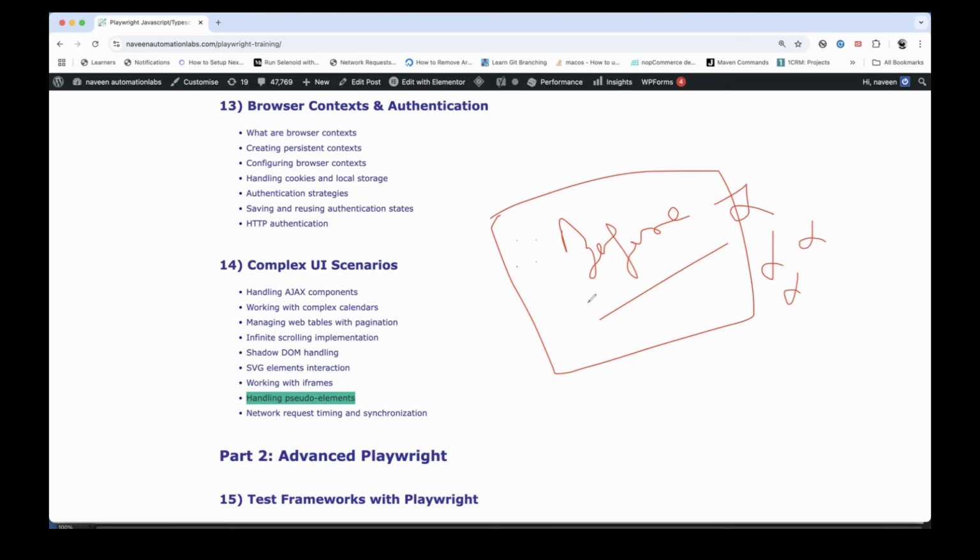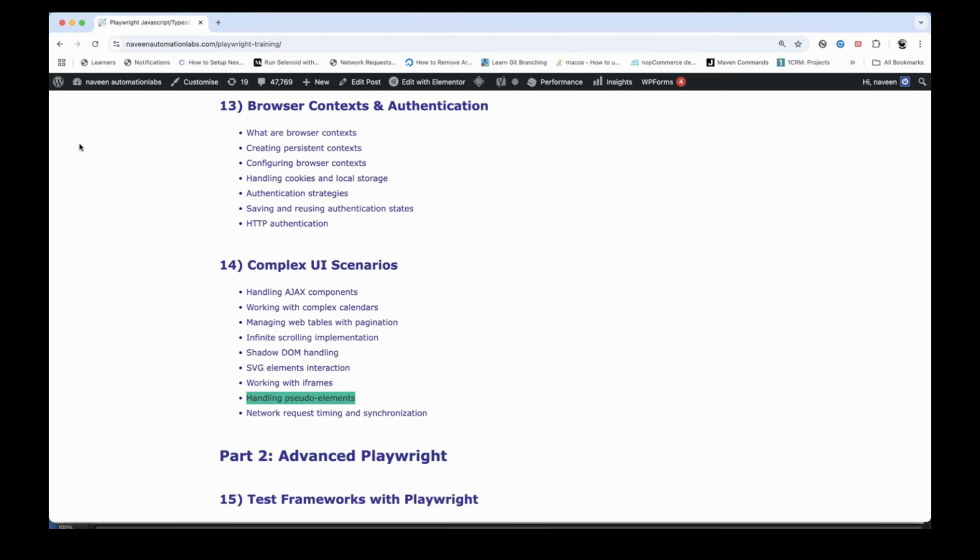So how to handle this kind of scenario, these kinds of elements? In that case, we will see how to handle the pseudo elements with the help of some JavaScript or something like that. Network request timing and synchronization, how to capture the network request and everything, we'll talk about that as well with respect to Playwright. Playwright provides some beautiful APIs to handle that. So these are some really out of the box complex UI scenarios.